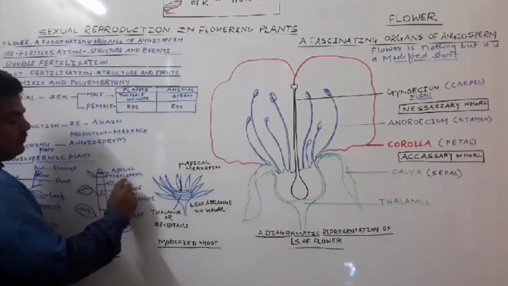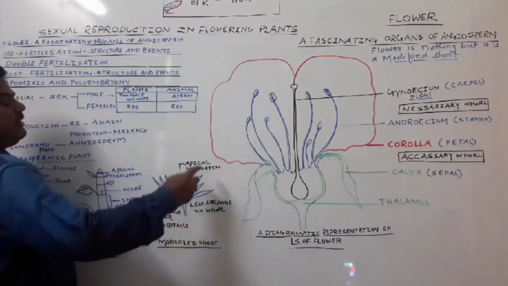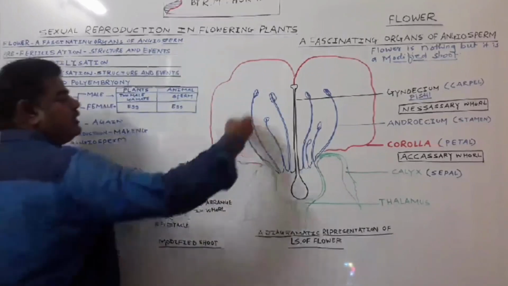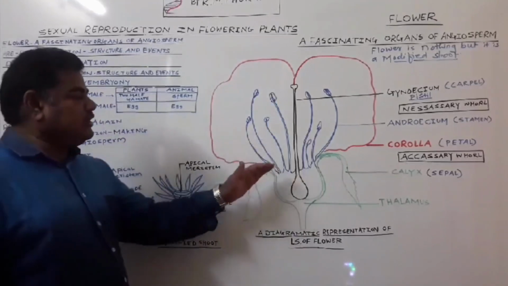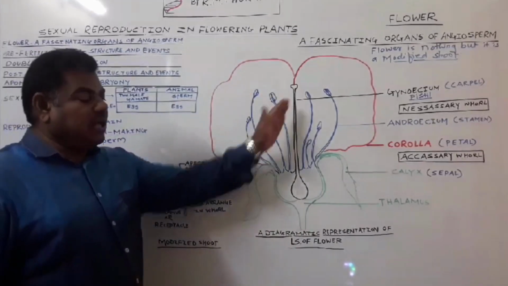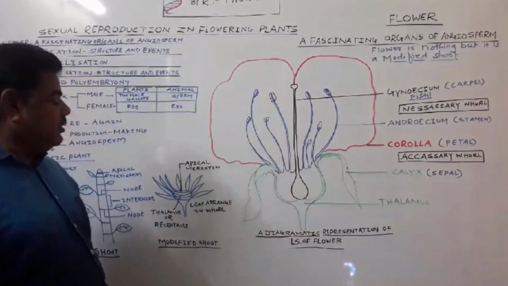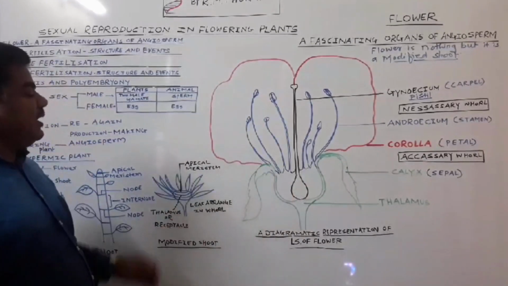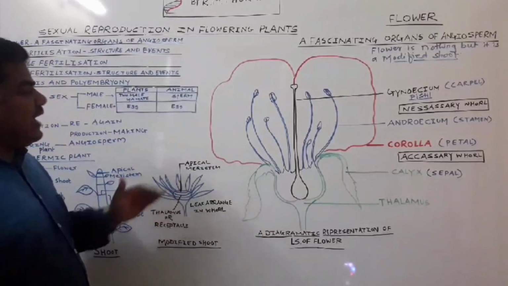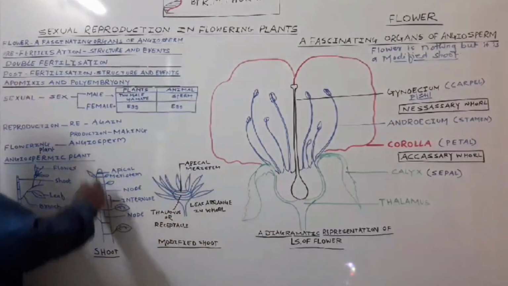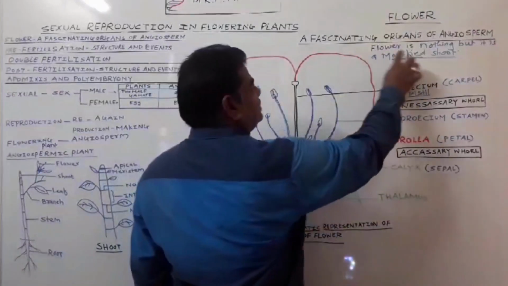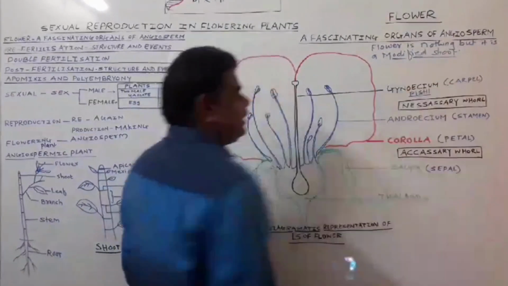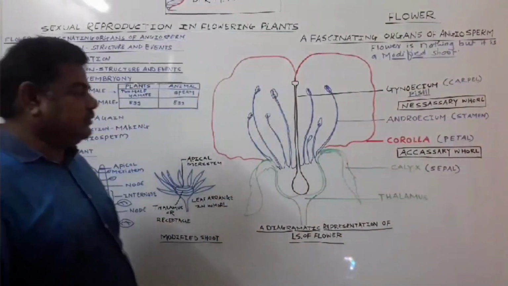The apical meristem contributes to the process of microsporogenesis and megasporogenesis in the androecium and gynoecium. So, students, in an angiospermic plant the shoot apex gets modified into a flower. You know that a flower is nothing but a modified shoot.